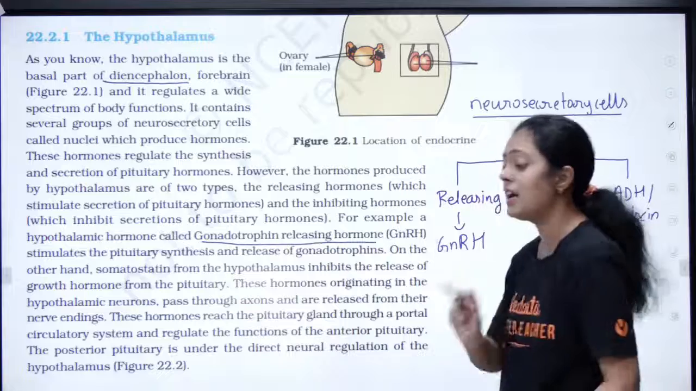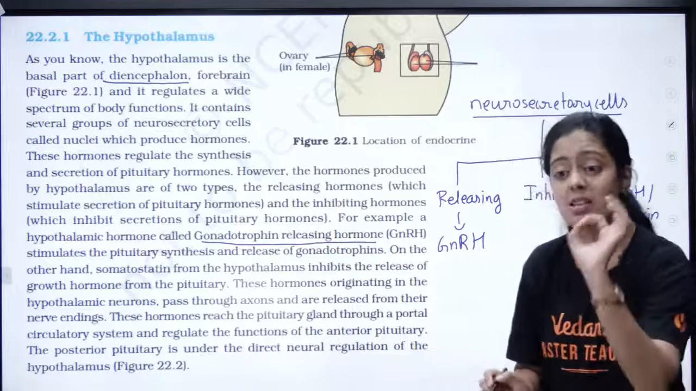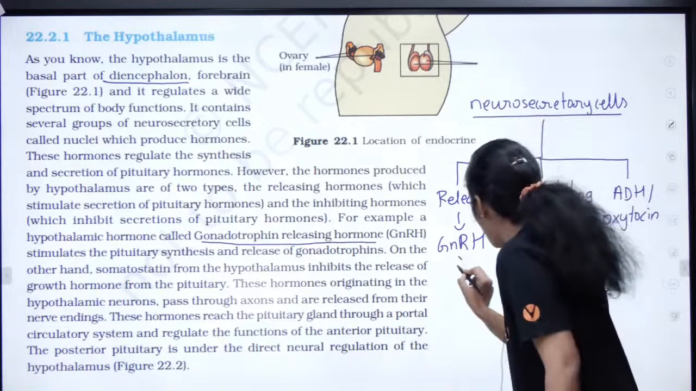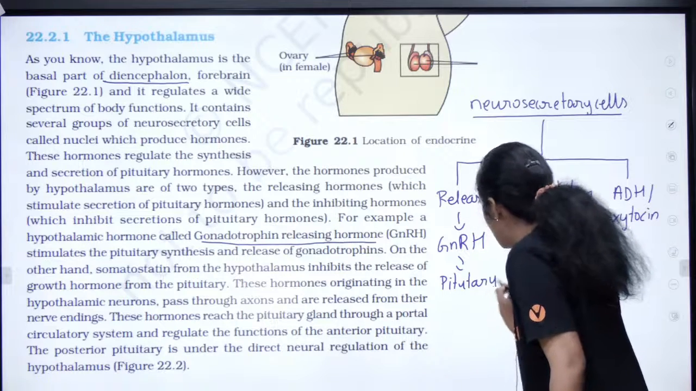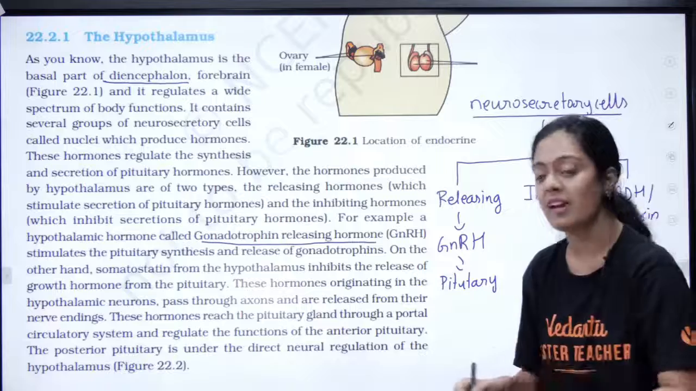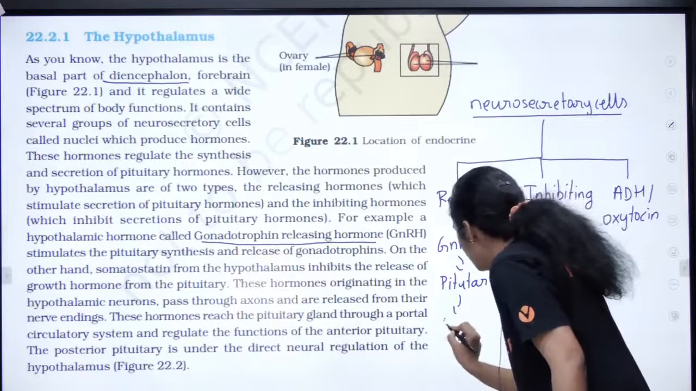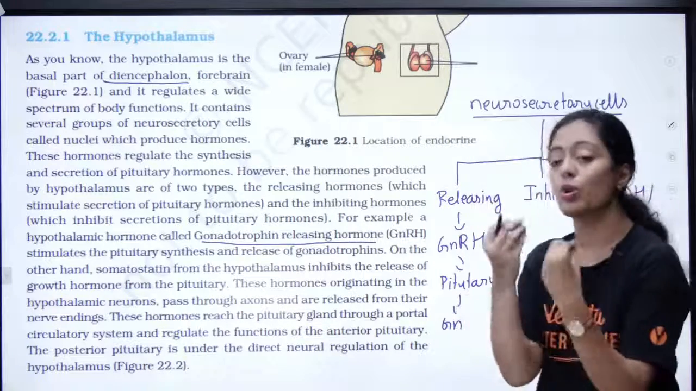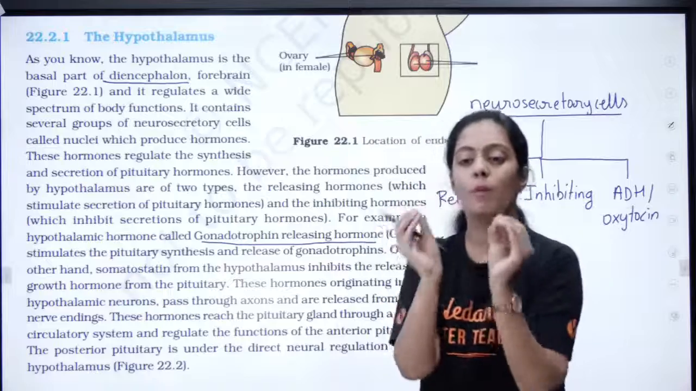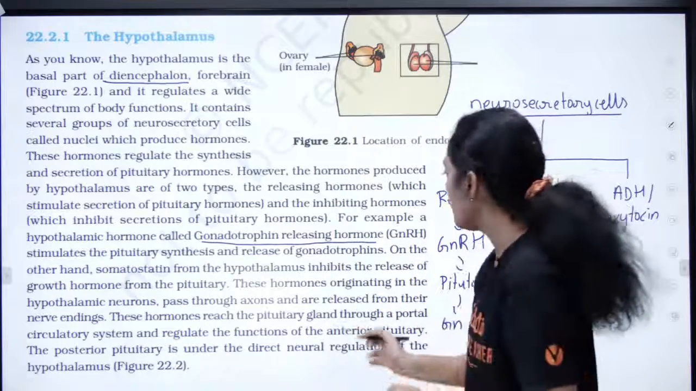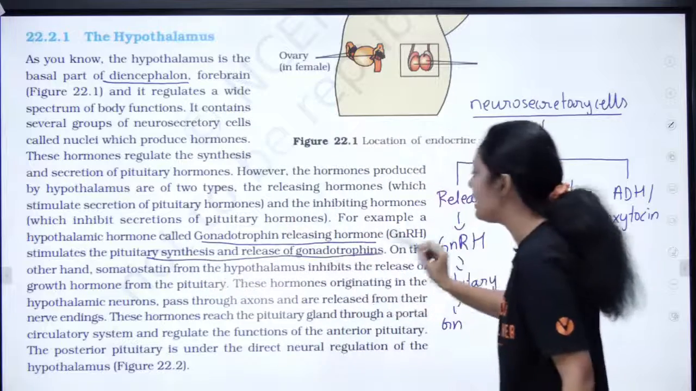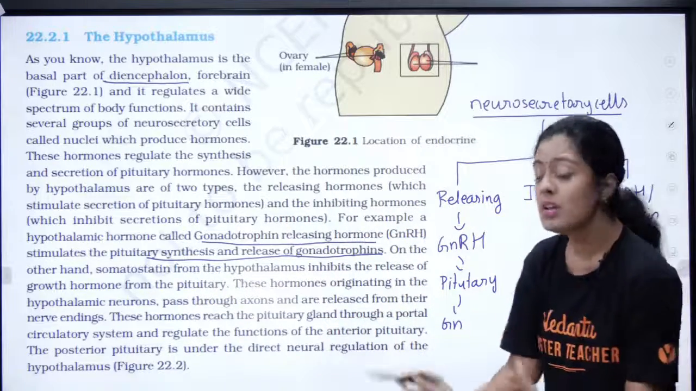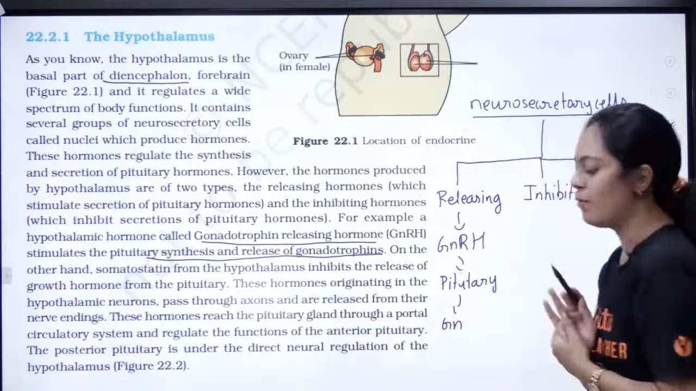GnRH. Ma'am, GnRH na enna ma'am? Gonadotropin releasing hormone, pasangala. This GnRH is going to activate my pituitary. What did we do? This GnRH activates my pituitary. Then my pituitary produces gonadotropins. Romba mukkiyamaana vishayam. So what are they trying to tell? It stimulates the pituitary synthesis and release of gonadotropins. So that is about releasing hormone, pasangala.